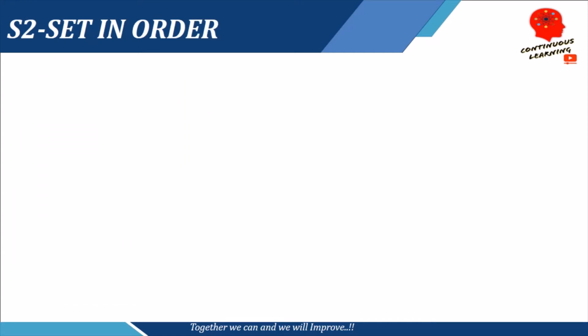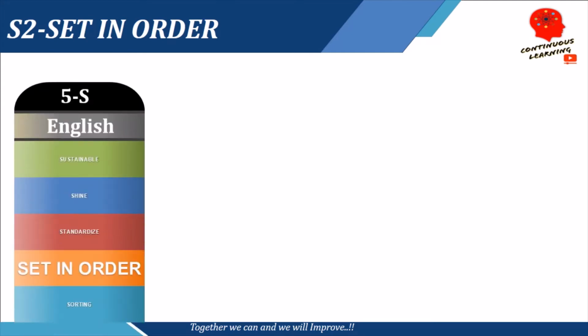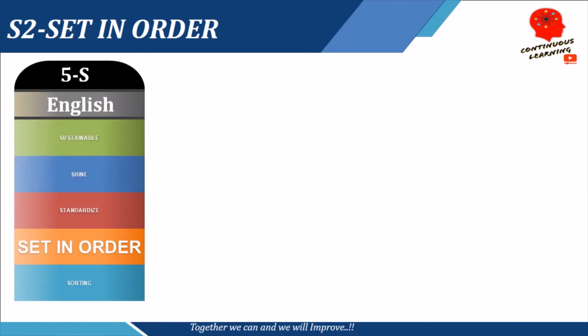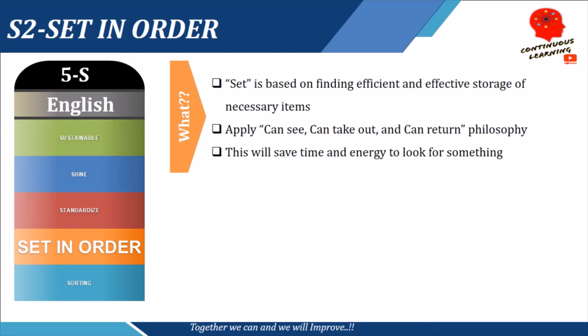The second term in 5S is setting in order. So what does set in order mean? So set basically is based on finding efficient and effective storage of necessary item. So what we do is we apply can see, can take out and can return philosophy during this particular phase. This saves a lot of time and energy to look for something.